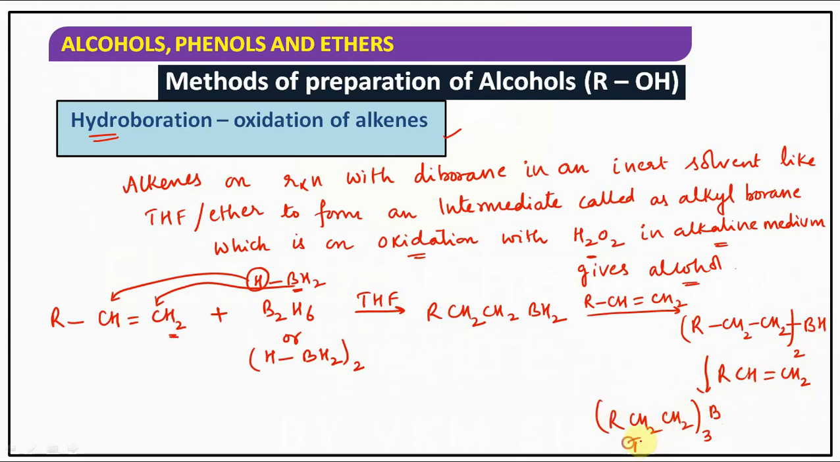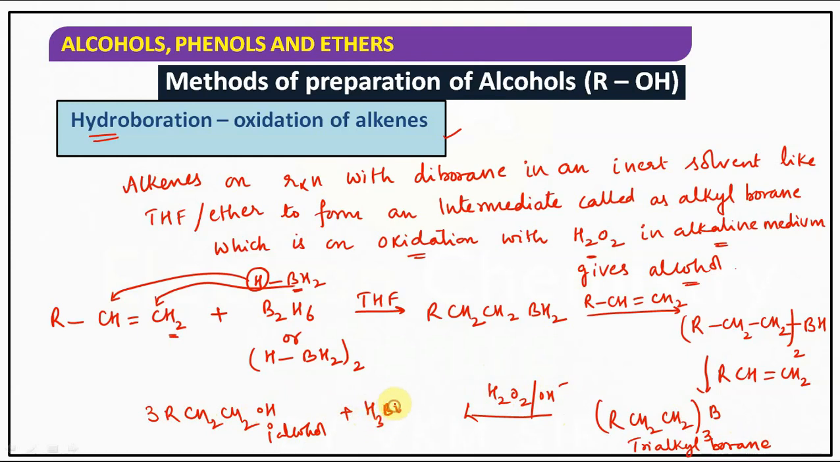So here how many alkyl groups are there? Three alkyl groups are there. So that's why it is called trialkyl borane, which upon oxidation with hydrogen peroxide in the presence of an alkali gives 3 RCH2CH2OH. A primary alcohol can be obtained and the byproduct is H3BO3. This is called boric acid. And this reaction is known as hydroboration followed by oxidation.